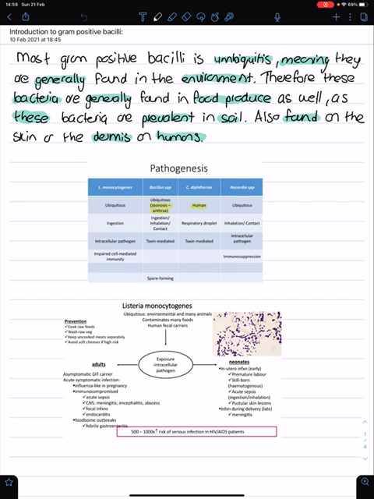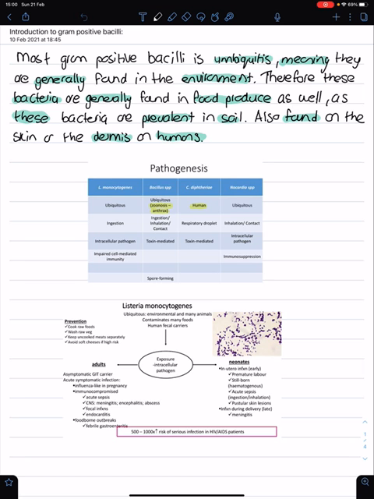Today we're going to look at the introduction to gram-positive bacilli. So most gram-positive bacilli, or most gram-positive in general, are ubiquitous, meaning that they are found within the environment, such as in the soil and in food produce. They are sometimes also found on the dermis of the skin. And we're going to look at four main gram-positive bacilli.